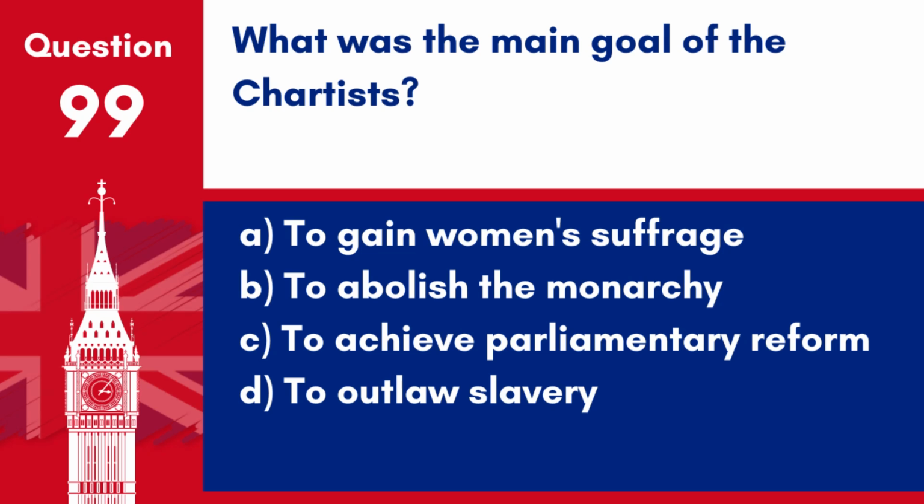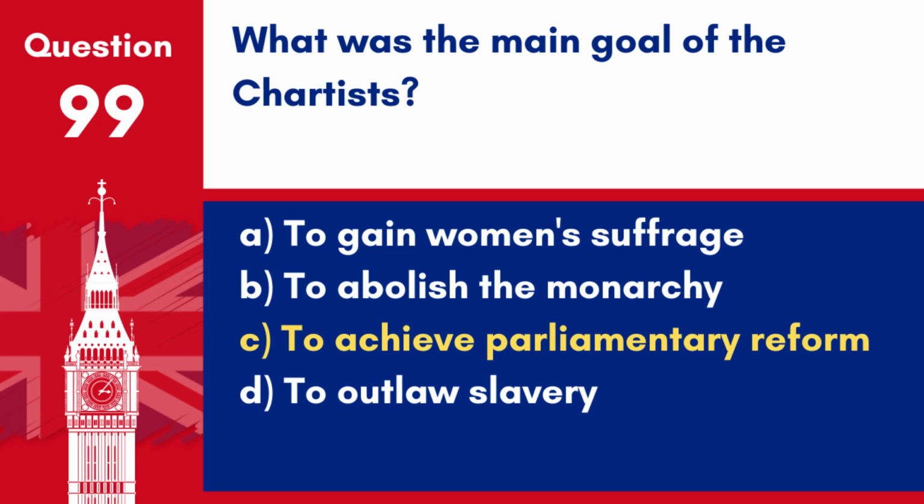Question 99. What was the main goal of the Chartists? A. To gain women's suffrage. B. To abolish the monarchy. C. To achieve parliamentary reform. D. To outlaw slavery.